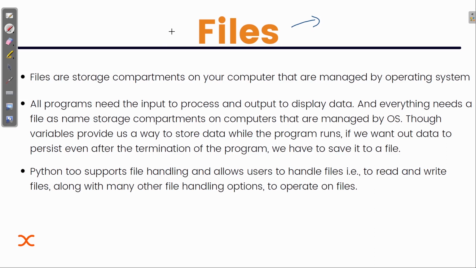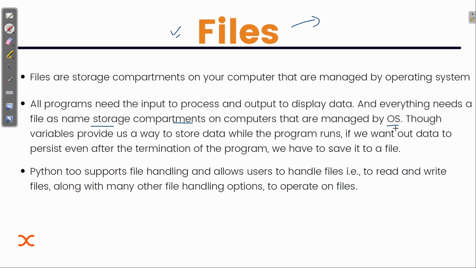But with the help of a file, we can store that data somewhere in our PC, use it again and again, and it can be saved permanently. A file is a storage compartment on the computer that is managed by the OS, the operating system.